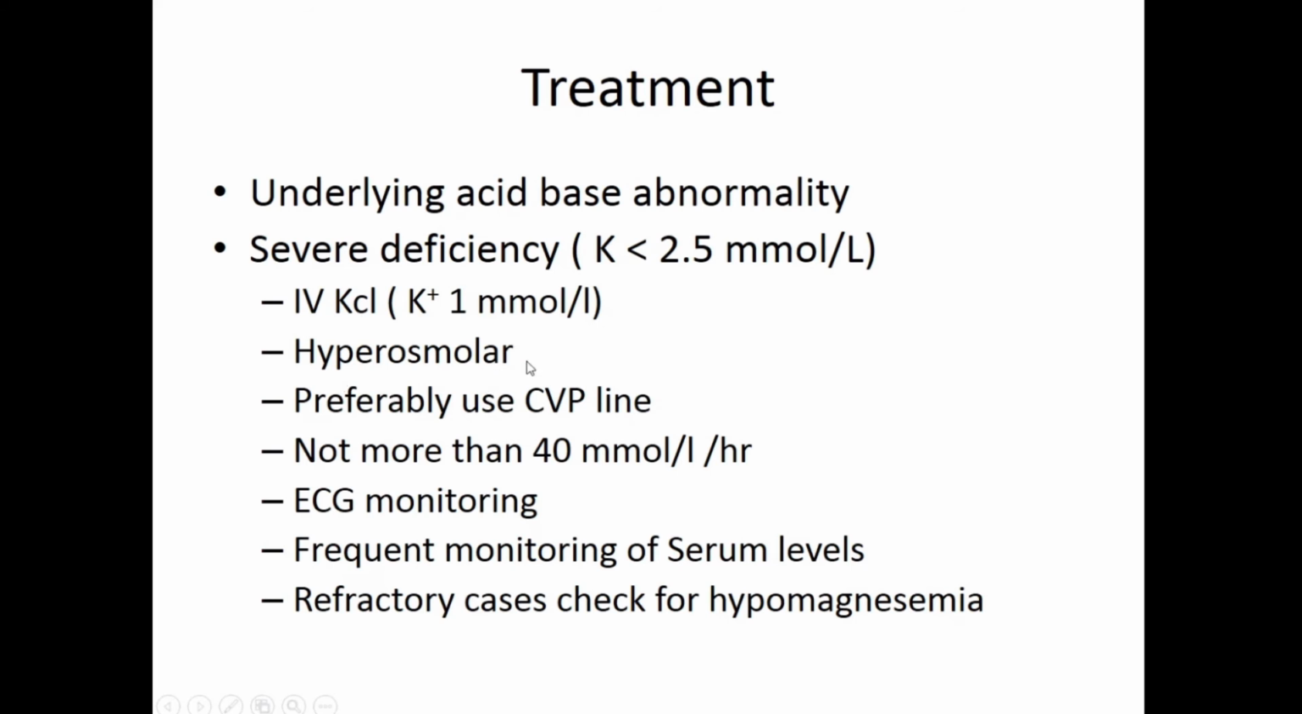So if you give this potassium correction through a peripheral line, that is a peripheral cannula, the patient will have severe pain and the entire vein will get thrombosed. So do not correct potassium through a peripheral line. Always we have to use a central venous line. I'm sure all of you must have seen a central venous line that is put through the neck veins, either jugular vein, a subclavian, or a femoral vein. So we need to insert this and start the correction.